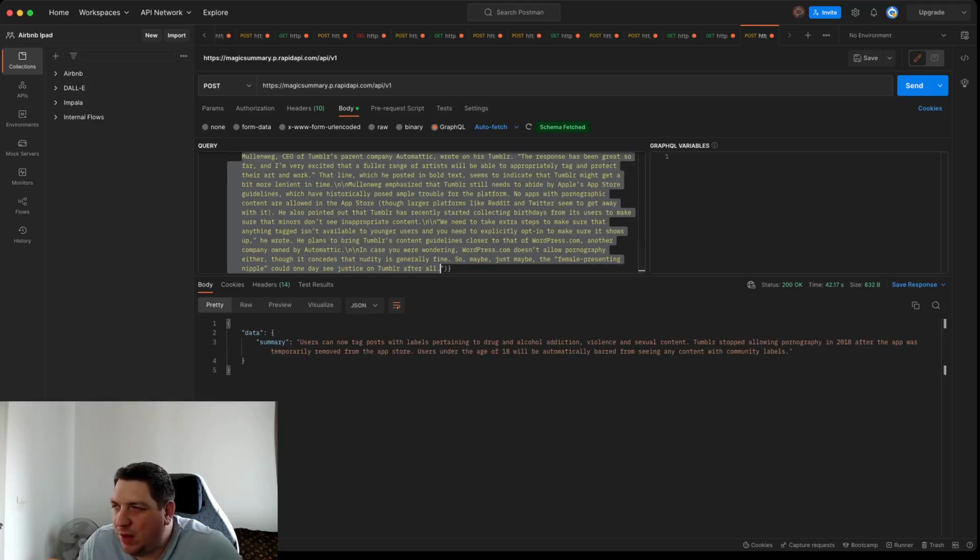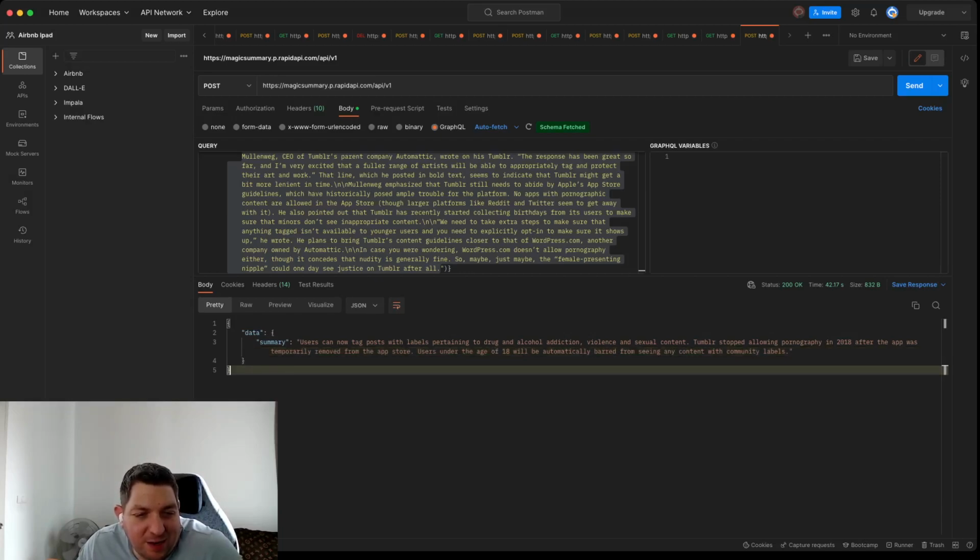So for this one, which the title of the article is "No, Tumblr is not bringing back porn," you get the summary. Users can now tag posts with labels pertaining to drug and alcohol addiction, violence and sexual content. Tumblr stopped allowing pornography in 2018 after the app was temporarily removed from the App Store. Users under the age of 18 will be automatically barred from seeing any content with community labels.